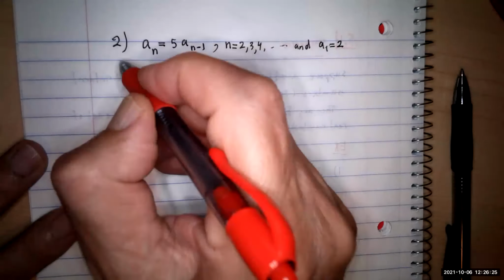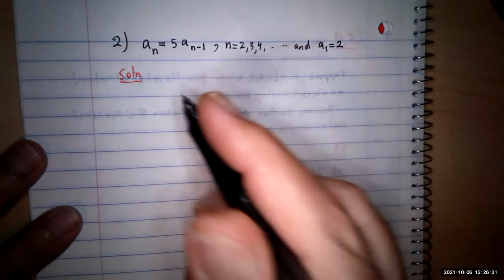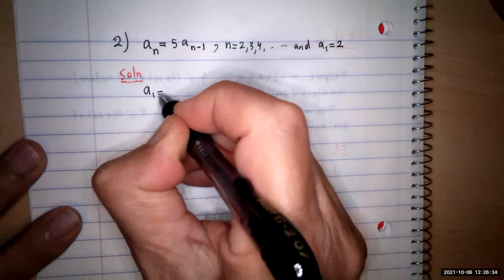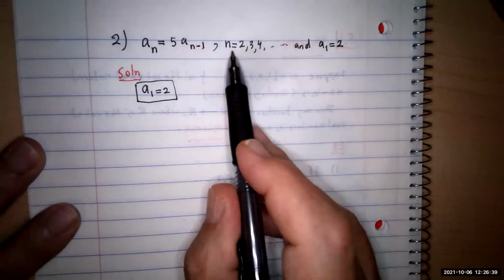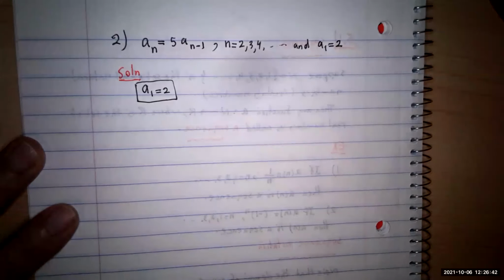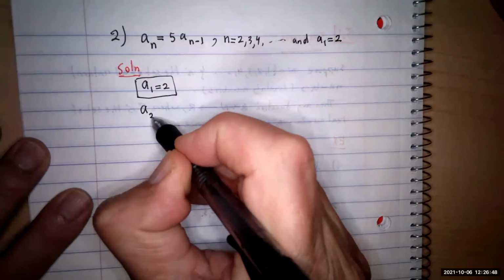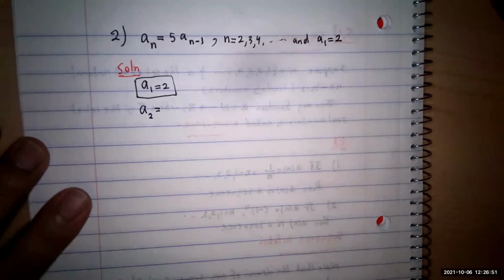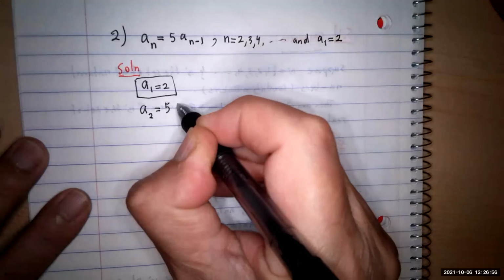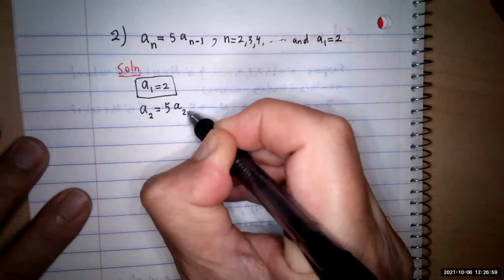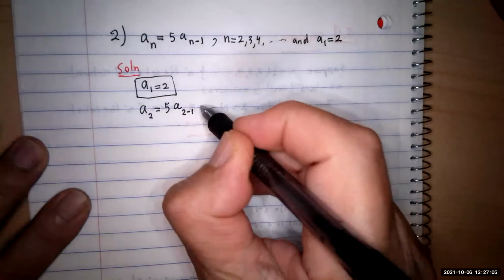So the solution is that a1 is equal to 2. We're already done with the first term, because you can only start with n equal to 2 in this equation. So we replace n by 2 to get a2. What's going to be a2? I write it down for you. a2 is 5 times the previous term. It's going to be 5a(2-1), if you like. We don't usually write it down, but that gives us 5a1.